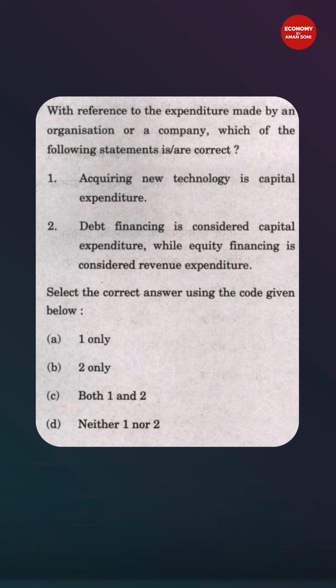So the first option, that getting new technology is capital expenditure. Yes, it is capital expenditure. But what about equity financing and debt financing? Both are examples of capital receipts.